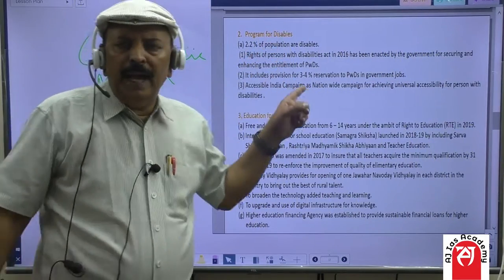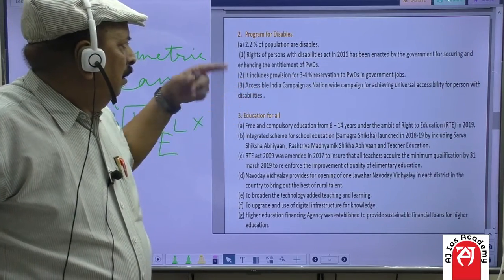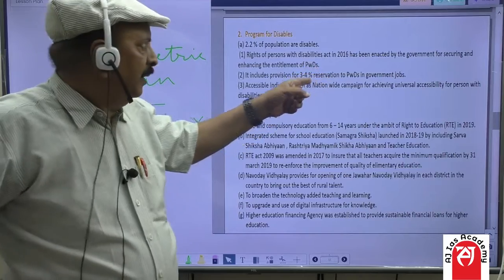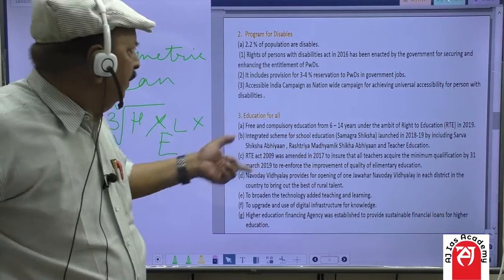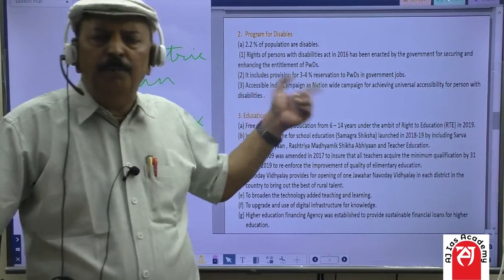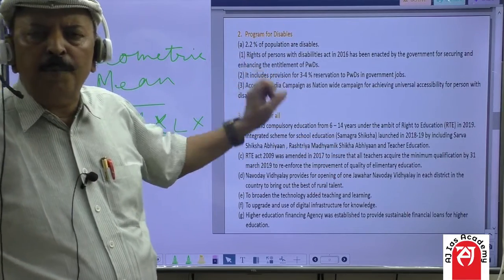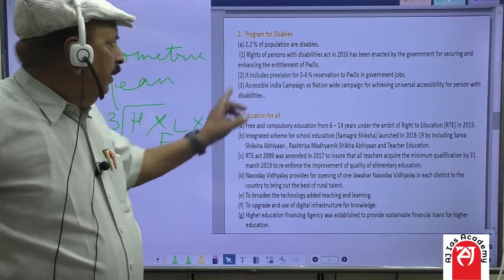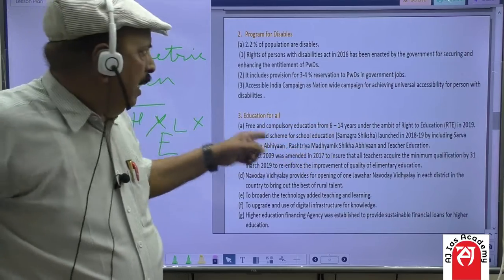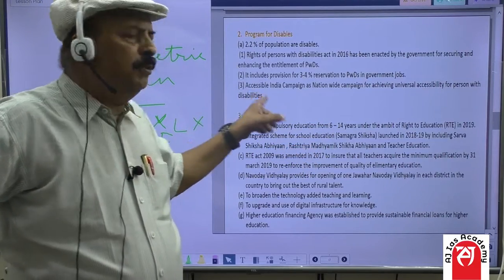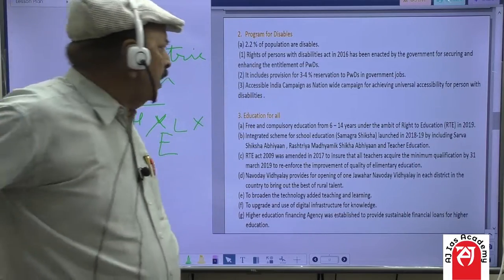Program for disabled, as you know, 2.2% of the population are disabled. The Rights of Persons with Disabilities Act in 2016 has been enacted by the Government of India for securing and enhancing the entitlement of PWD, persons with disabilities. They are called in short form PWDs. It includes 3 to 4% reservation for disabled people, and the Accessible India campaign as a nationwide campaign for achieving universal accessibility for persons with disabilities.